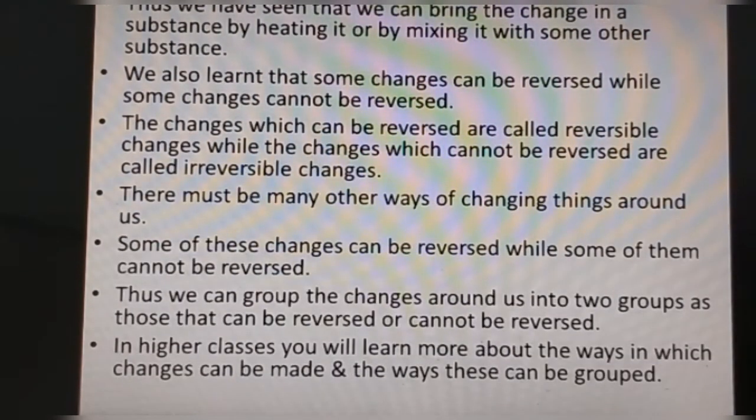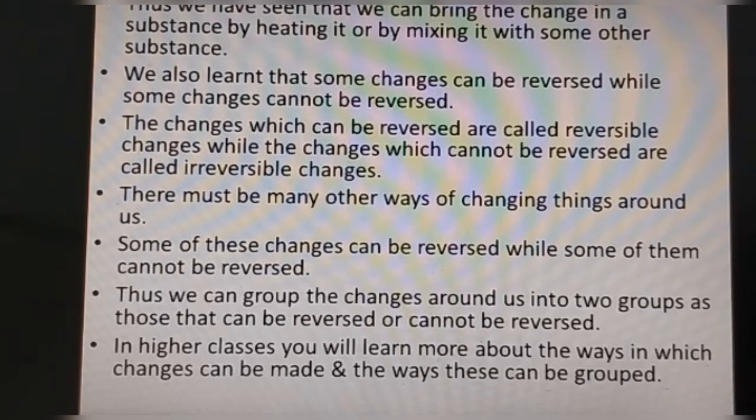So we have seen that we can bring about change in a substance by heating it or by mixing it with some other substances. We also learned that some changes can be reversed while some cannot. The changes which can be reversed are called reversible changes, while the changes which cannot be reversed are called irreversible changes. There are many other ways of changing things around us. Some of these changes are reversed, while some are not. So we can group the changes around us into two groups, those that can be reversed and those that cannot.